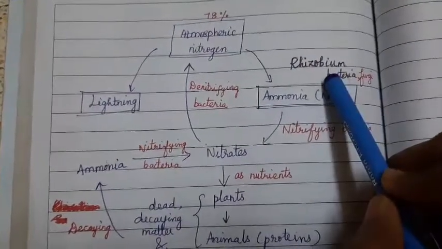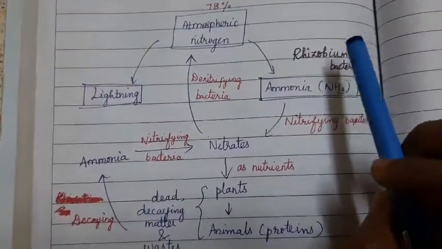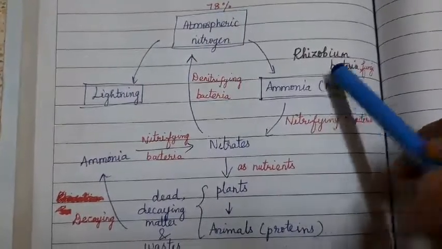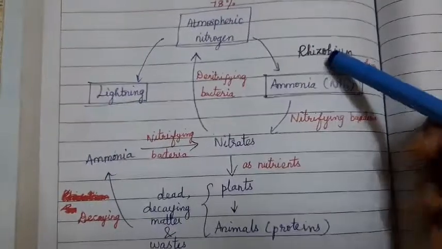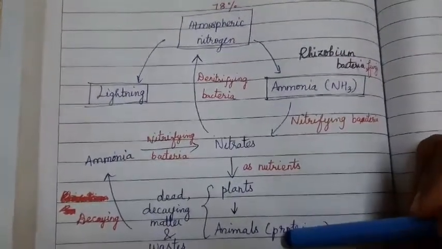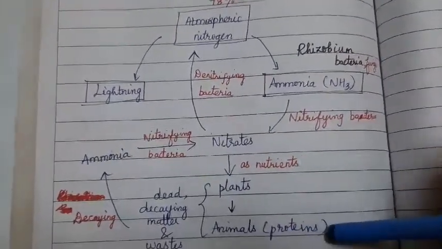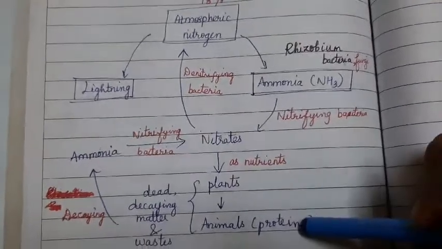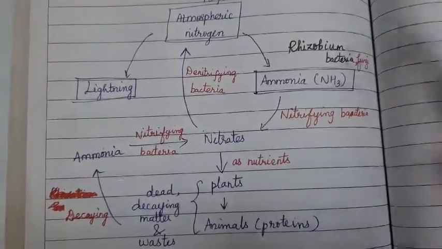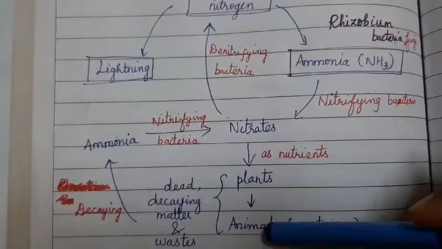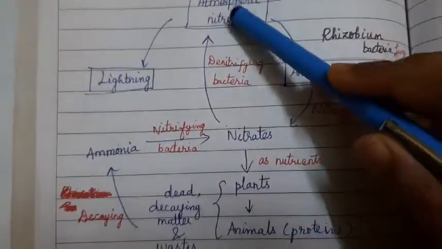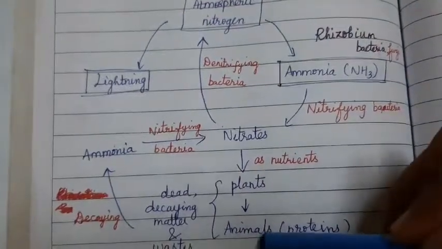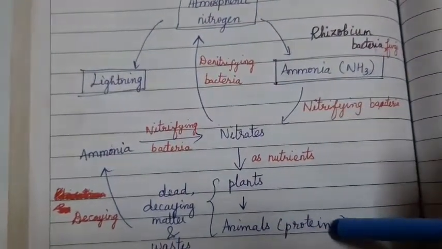All these things you have learnt in your lower grades already. So I don't want to go too deep into it. Understood? So from the leguminous plants, by eating those legumes, what type of nutrient is obtained? It is your proteins. Okay, so the animals will obtain the proteins. So indirectly atmospheric nitrogen is used by the animals also as proteins.